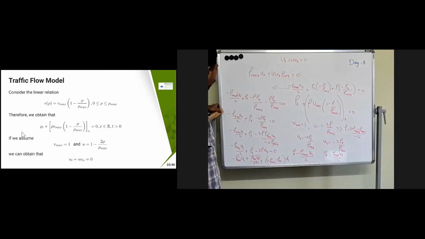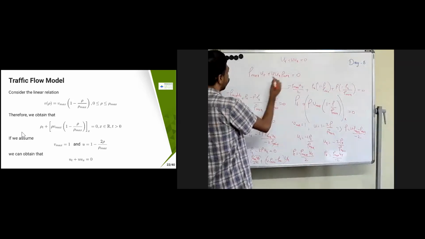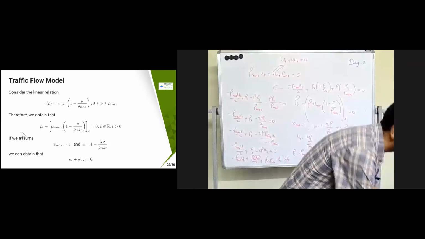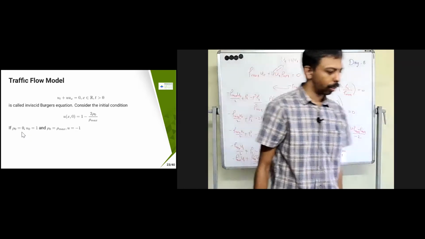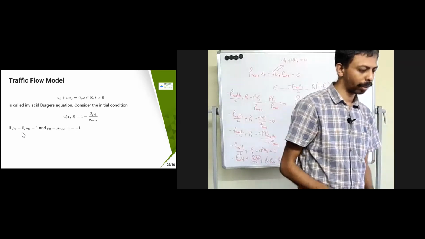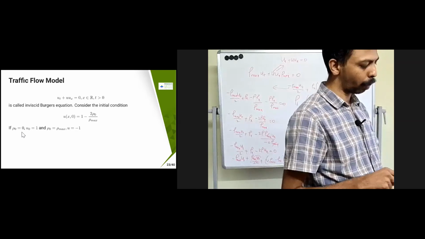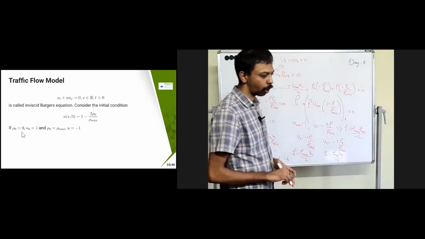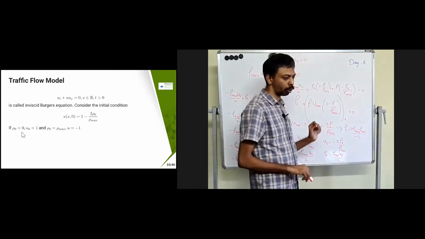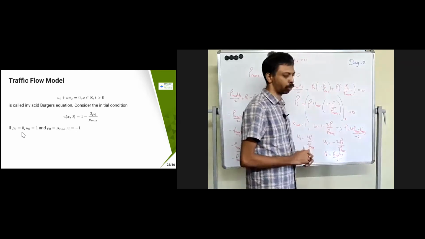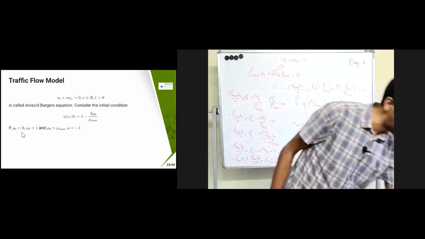Therefore you can divide by rho max, and you will get ut plus ux equal to 0. Now you can give the initial conditions, like u of x comma 0 equal to 1 minus 2 rho naught by rho max. If rho naught equals 0, you get u naught equal to 1, and if rho naught equals rho max, you get minus 1. These are the initial conditions which we have.